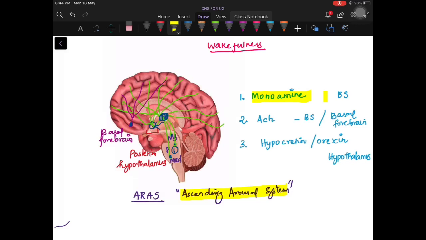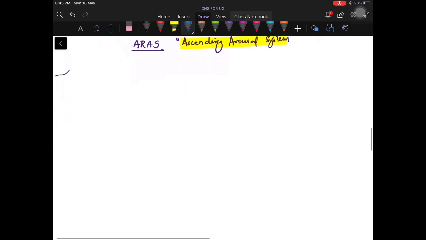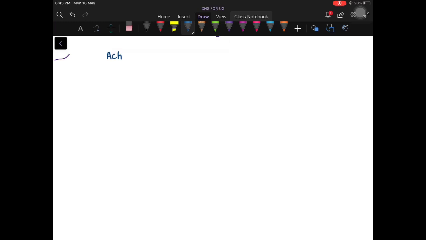Considering the importance of acetylcholine here, I would like to add one more point: we have a special set of acetylcholine releasing neurons in the pons, which is also responsible for REM sleep.